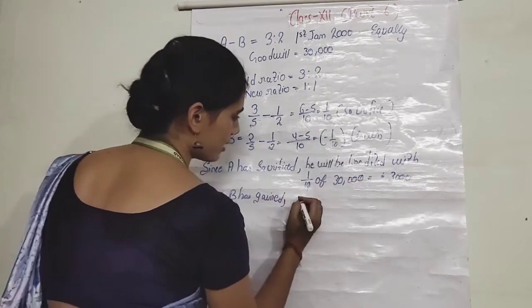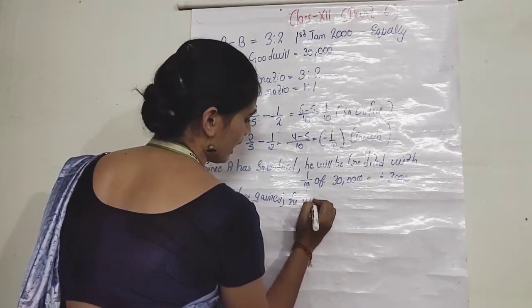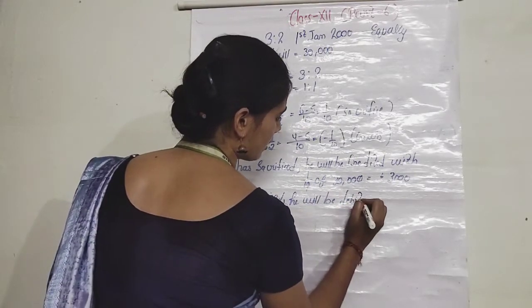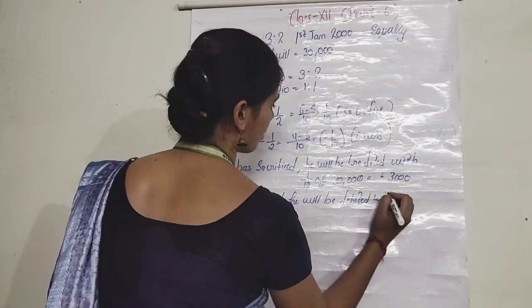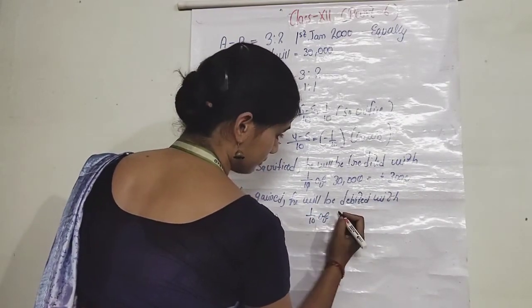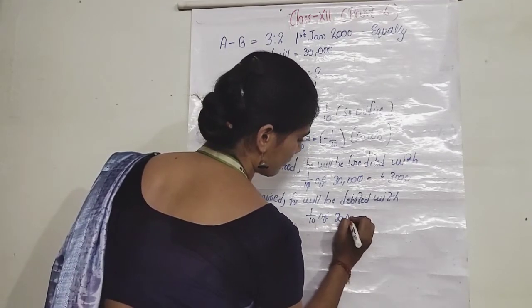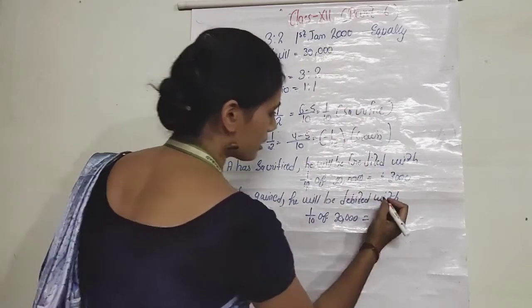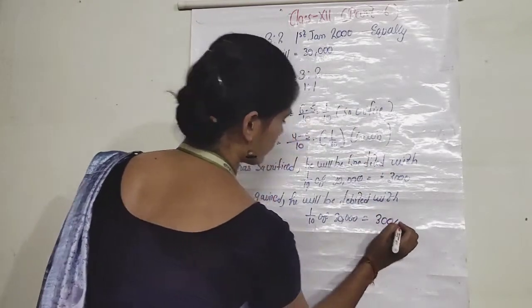Then since B has gained, B ने gain किया है, so what we will do? He will be debited with 1/10 of 30,000. What is this 30,000? This is the goodwill amount. So this will come to 3,000.